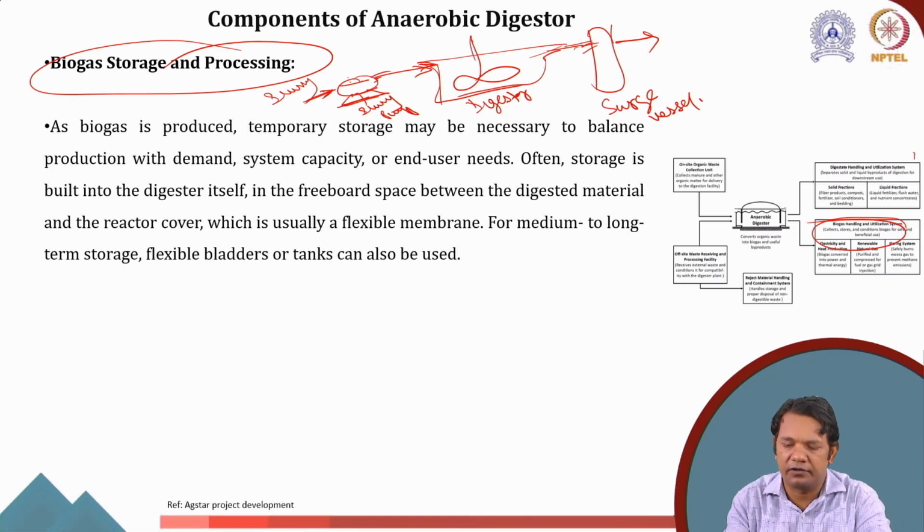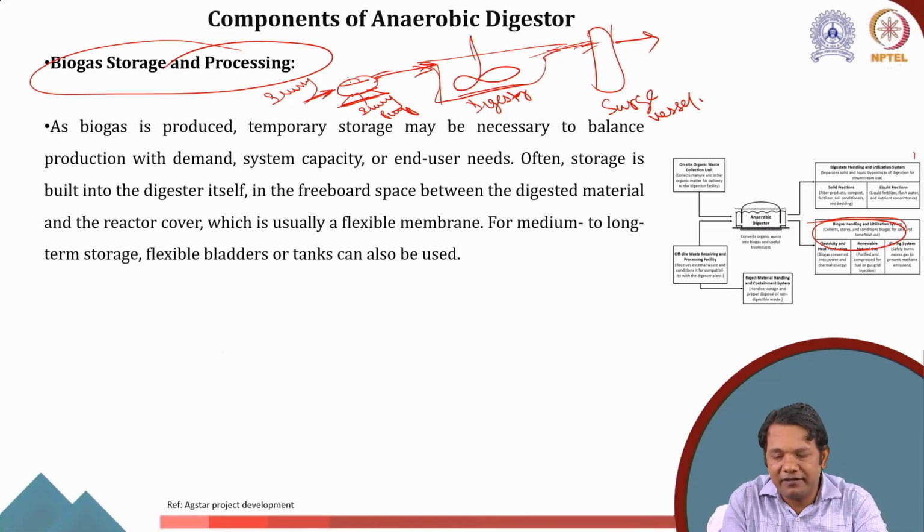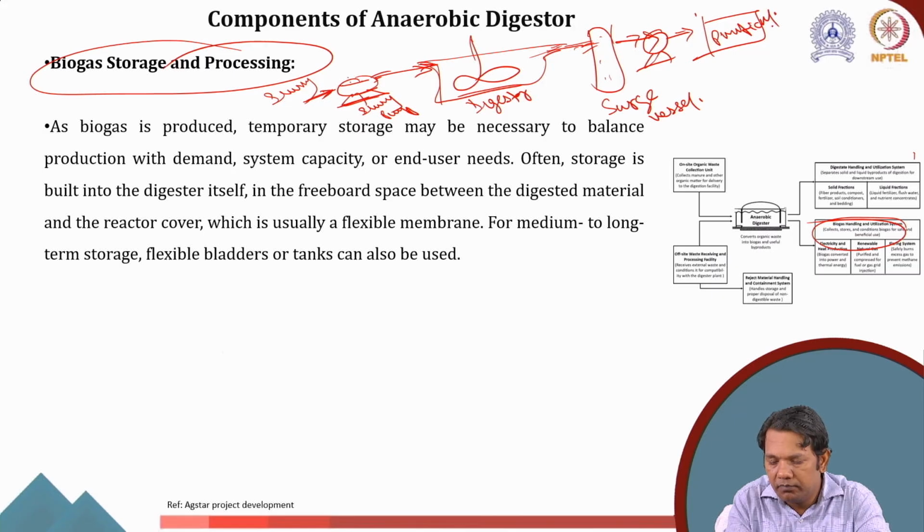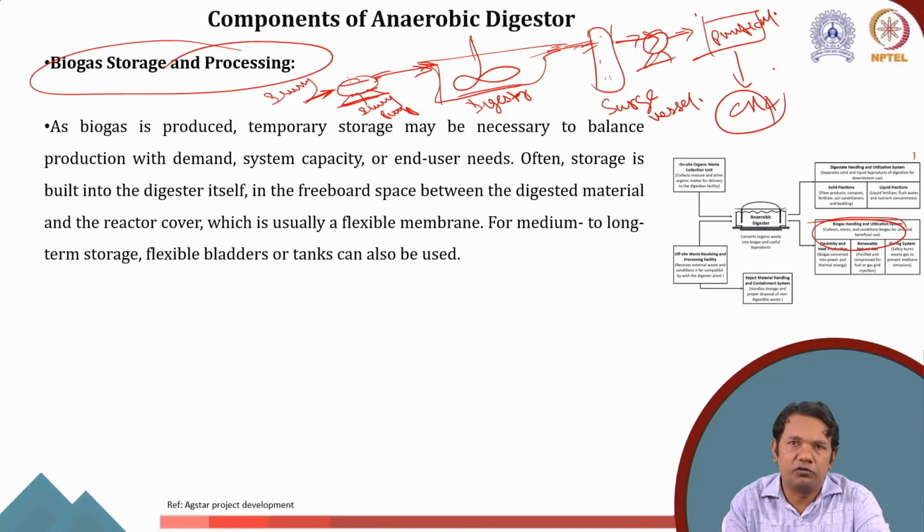So in the gas production, sometimes when less gas is produced, the compressor working here will still get a continuous supply, because there will be some gas in the surge vessel, and then from here we can send it to the purification unit, and from purification we get the methane. If we have to fire it directly, we don't even need to remove the CO2 from it.